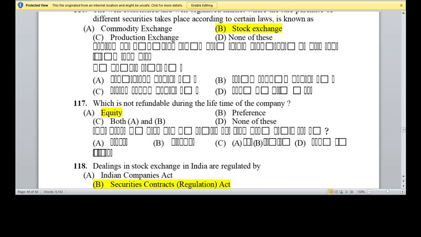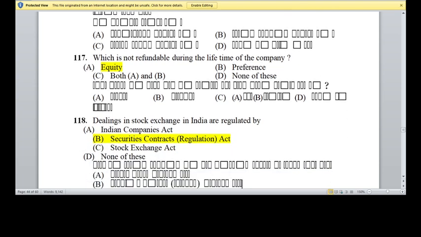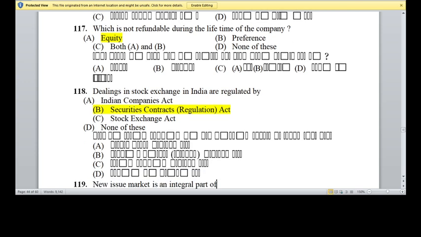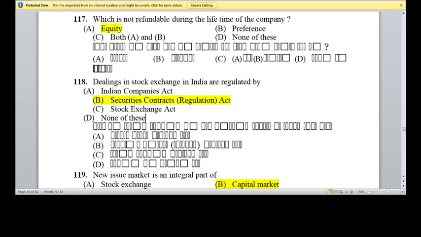117, which is not refundable during the lifetime of company? Option A, equity is the right answer. 118. Dealing in stock exchange in India are regulated by the right now SEBI, but before SEBI, Security Contract Act 1956. So here the SEBI is not in this option. So actually, presently SEBI is the regulator of stock exchange. Before SEBI, SECRA was the regulator.